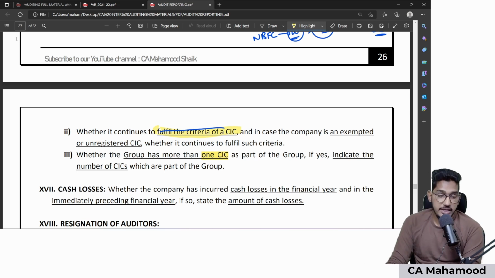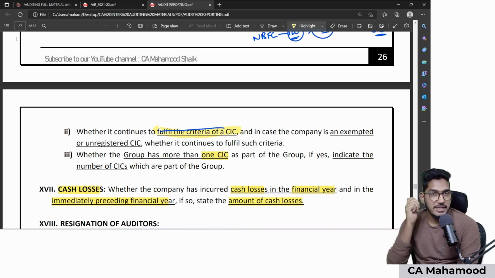Finally, 17th point, cash losses. Whether your client company has made cash losses in the current financial year as well as the immediately preceding financial year. If yes, the amount of cash losses is required to be reported. Did your client company make any cash loss?